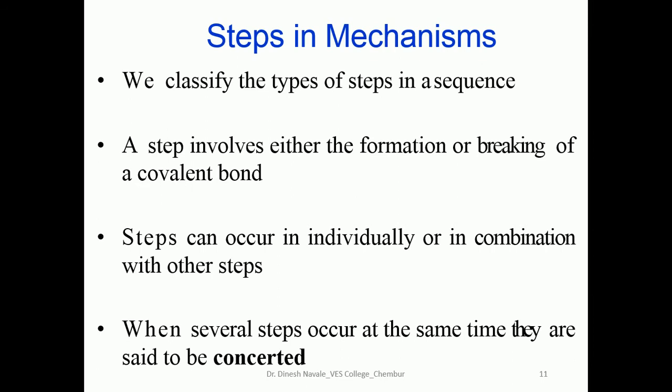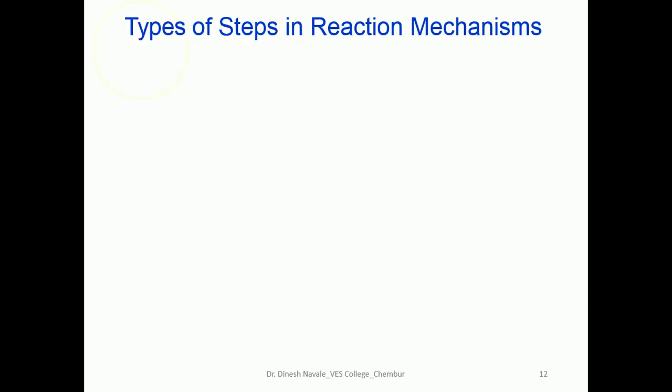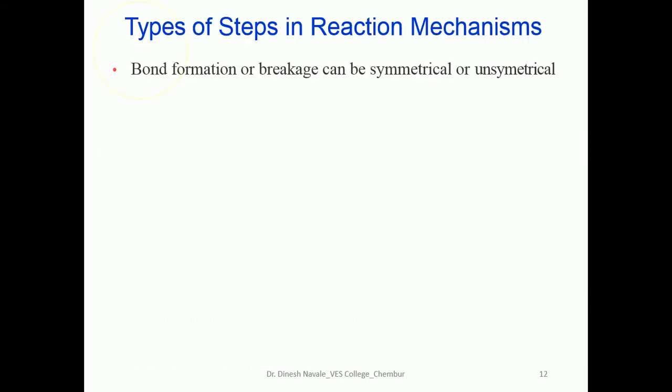It can be either a single step in which the reactant is converted into the product, breaking of a covalent bond, or making of a covalent bond. It can be individual steps or a combination of steps. If multiple steps happen in a single step, it is termed a concerted mechanism. Types of steps: bond formation or breakage can be symmetrical or unsymmetrical.